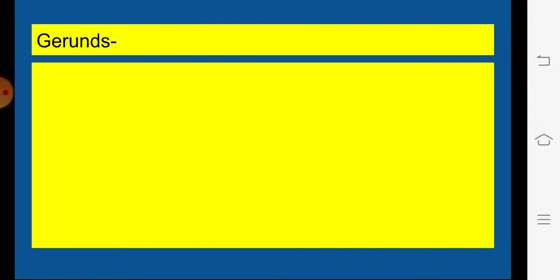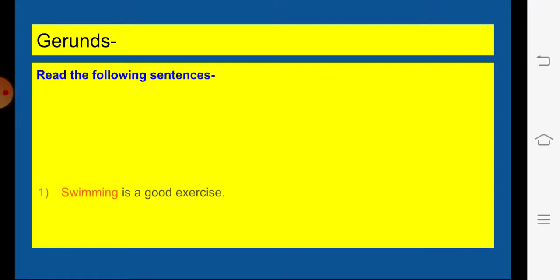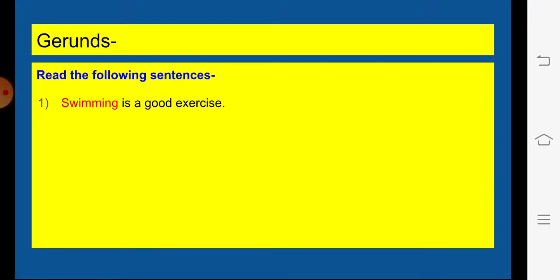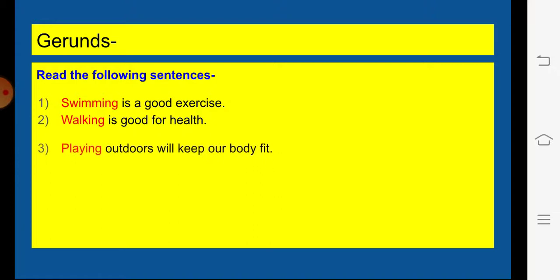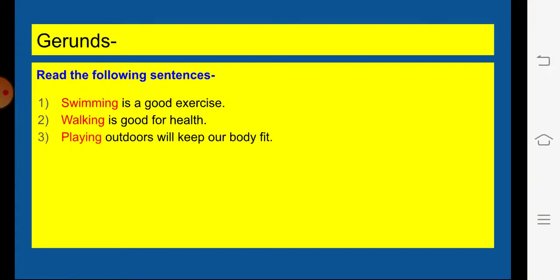Now let us discuss the third kind of non-finite verbs, that is gerunds. Observe the following sentences. Swimming is a good exercise. Walking is good for health. Playing outdoors will keep our body fit.